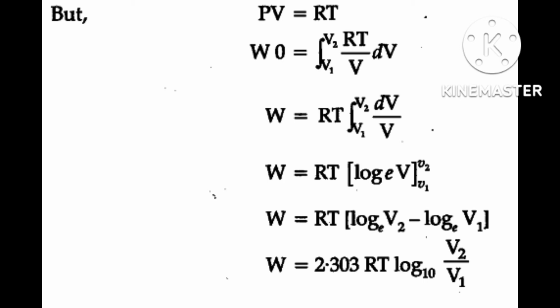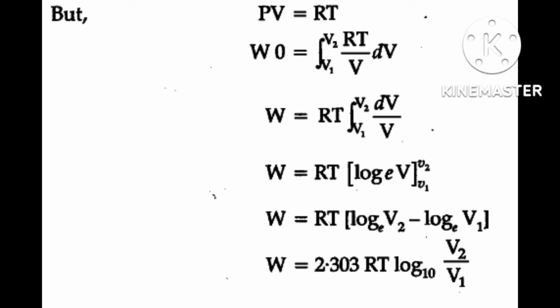Actually two possibilities are there. Here P external means the outside pressure. At each step, P external is equal to P plus dP in case of compression. In expansion, when you are doing the expansion work, the pressure will be P minus dP, less.